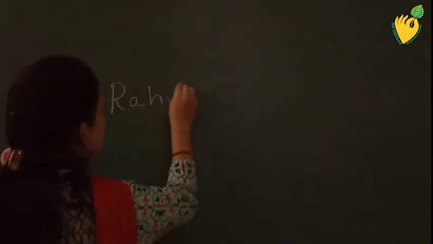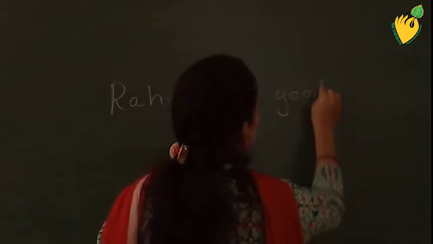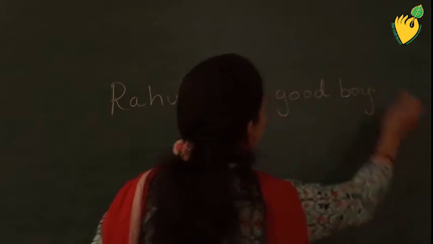Okay, first we will revise what is a noun. Okay, what is a noun? A noun is the name of a person, place, animal or thing. Okay, for example, Rahul is a good boy.